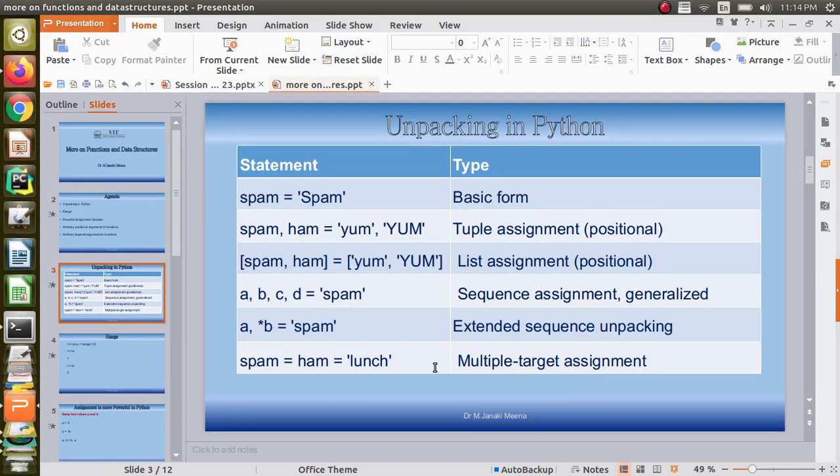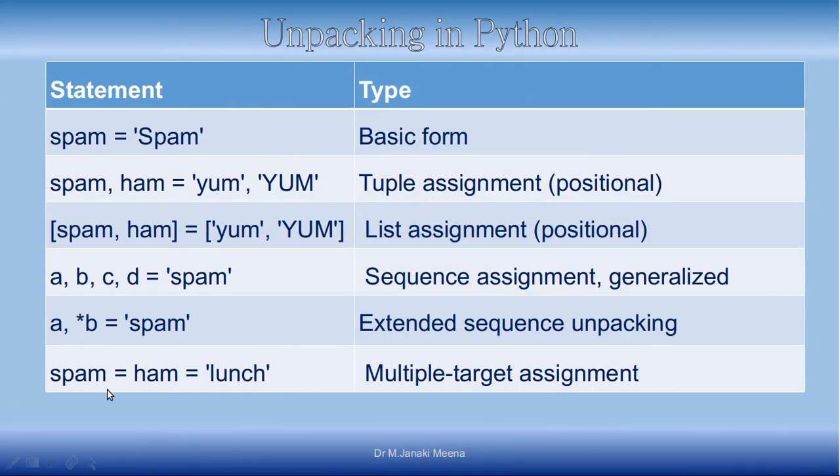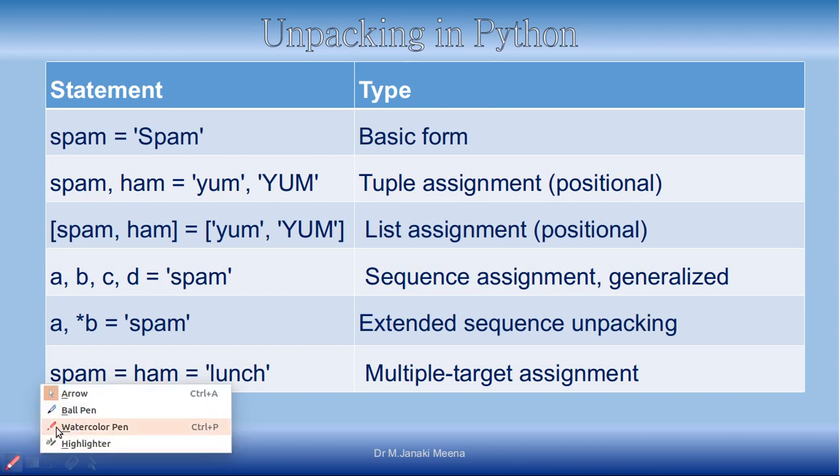Also, we can do multiple target assignments, as is possible in many languages. We can say spam equal to ham equal to lunch. The associativity of assignment operators is from right to left. So first ham will be assigned the value of lunch, and then spam will be assigned the value of ham, which is lunch. So both variables, spam and ham, will have lunch.